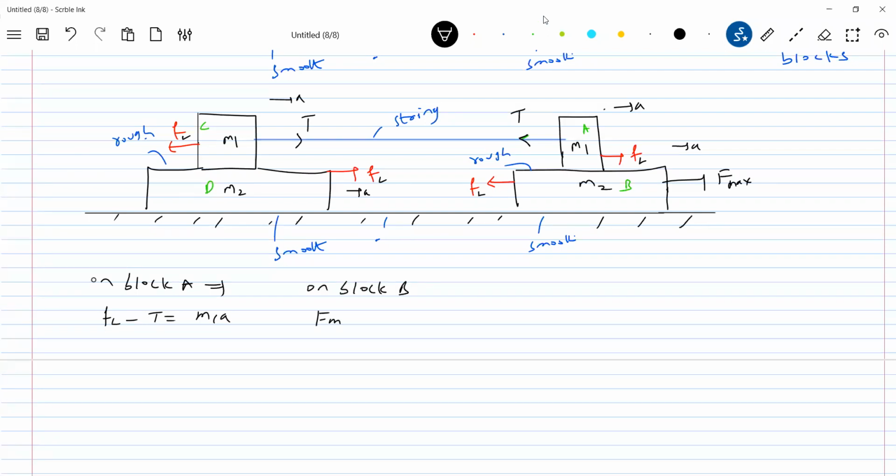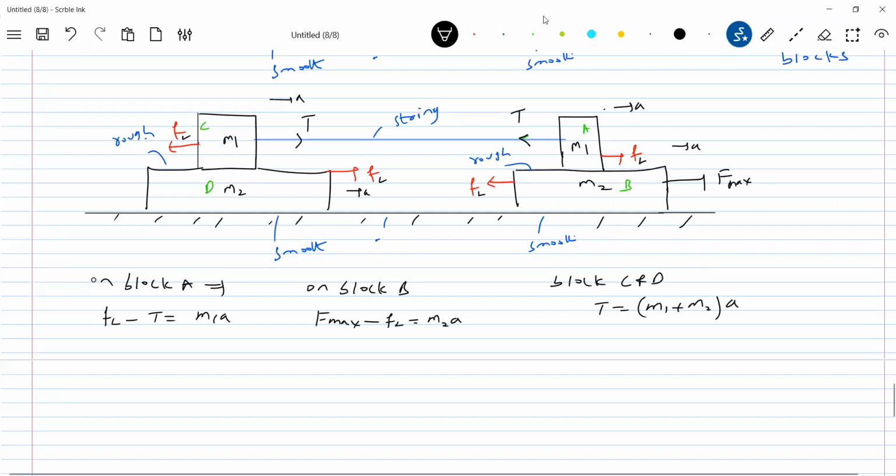On block B, F max minus FL equal to M2a. Then on blocks C and D together, what is the net force acting on the system? Only the tension. This FL will nullify it. So together, T should be equal to M1 plus M2 into a.